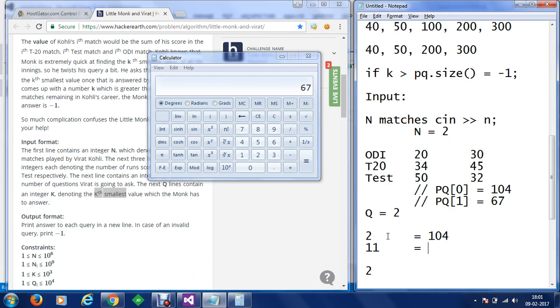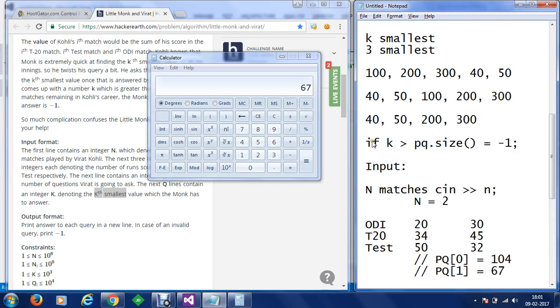And if we are going to ask for the 11th smallest, which is not possible because Virat has played only 2 matches, in that case -1 will be returned. So this is an example which we have to code at the moment.